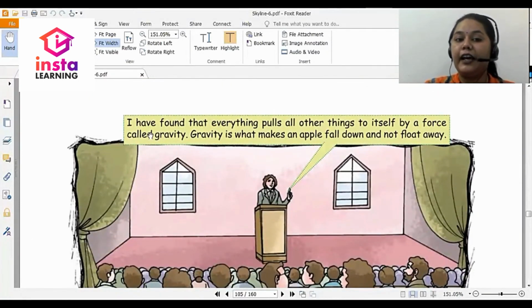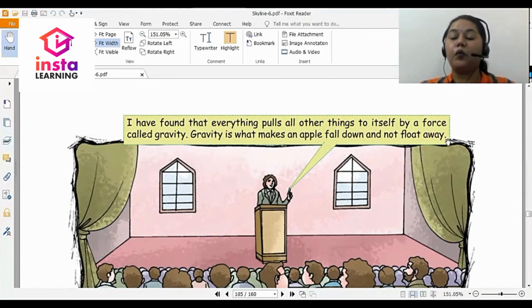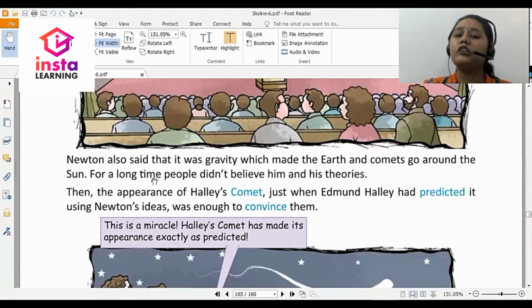Finally, he declared, I have found that everything pulls all other things to itself by a force called gravity. Gravity is what makes an apple fall down and not float away. So this was the law of gravitation, one of the most important and one of the most famous laws or theories that was given by Sir Isaac Newton. Newton also said that it was gravity which made the earth and comets go around the sun.